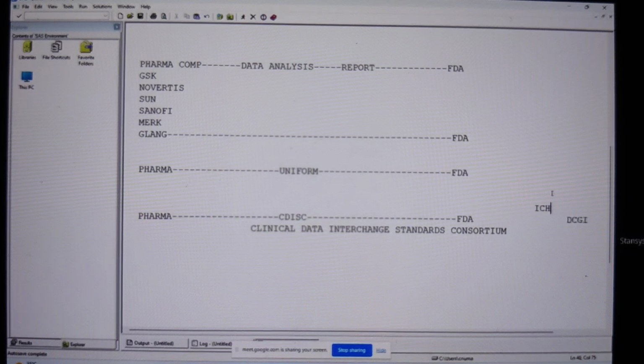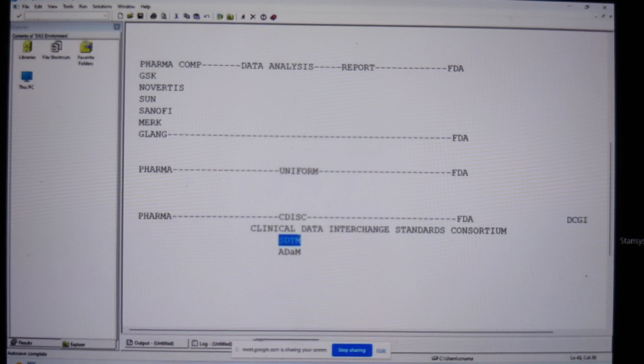That's a different story, and we'll discuss ICH guidelines later, but it's not so important now. As a SAS programmer, we should focus more on CDSCO guidelines. It has adapted the guidelines from the FDA. Now, CDSCO is giving 3 important guidelines to pharma companies, and as a SAS programmer, we should focus on 2 important guidelines. The first one is SDTM, and the second important guideline is ADaM, though I think the second A should always be a small letter, analysis data model. And the first one is SDTM.